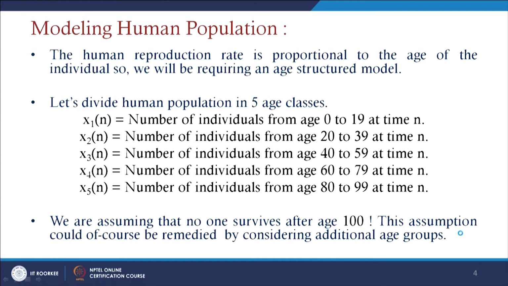Maybe sometimes we can find that in different countries people survive after 100 also. That we can consider as unnatural.